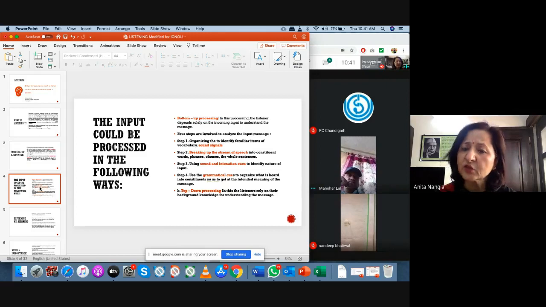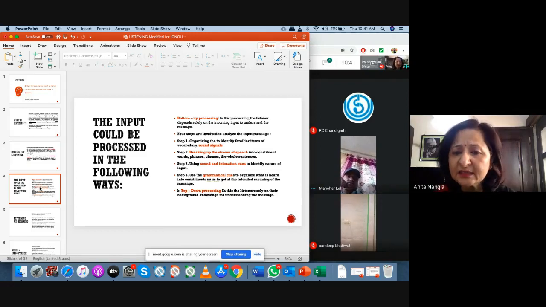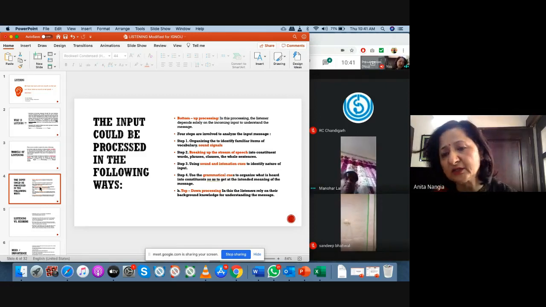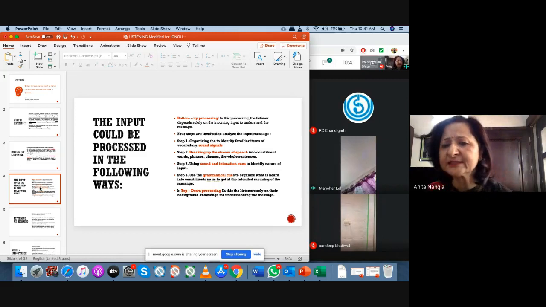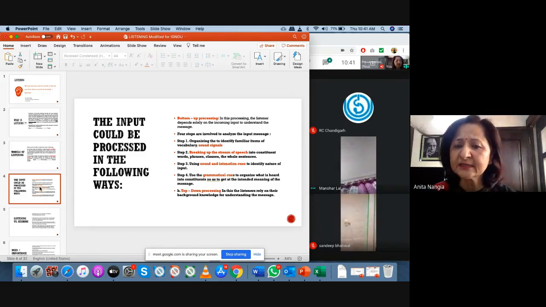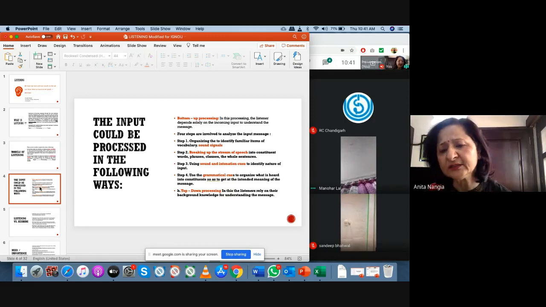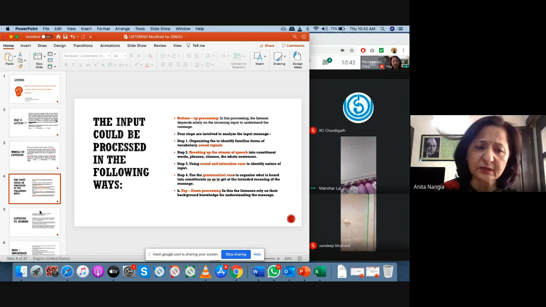And second is top-down processing. In this, the listeners rely on their background knowledge. Like I'm teaching you methods of teaching. So background knowledge is because you have already done some methods. So you know what are methods of teaching. So in top-down processing, they depend on the background knowledge of the student, of themselves.